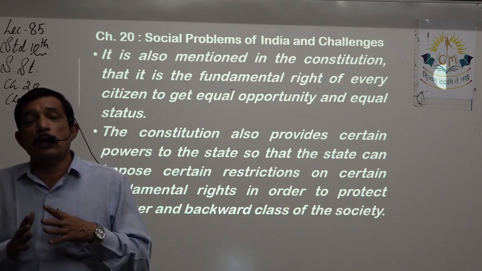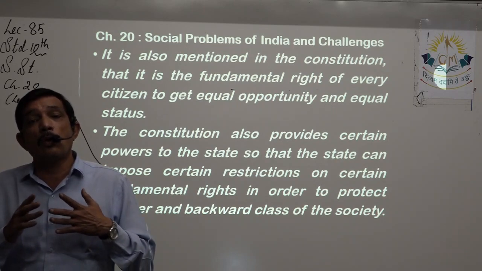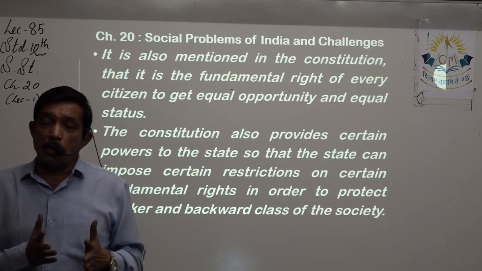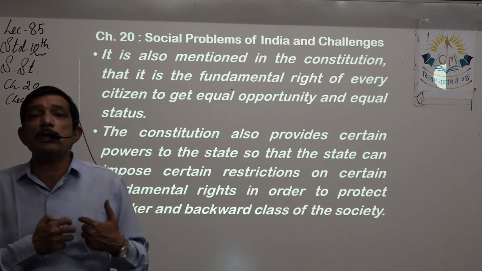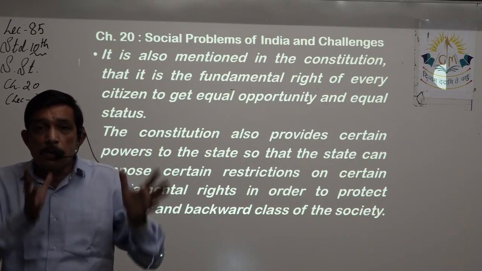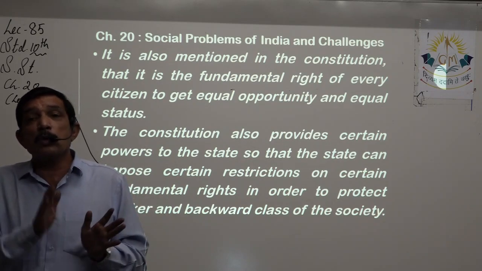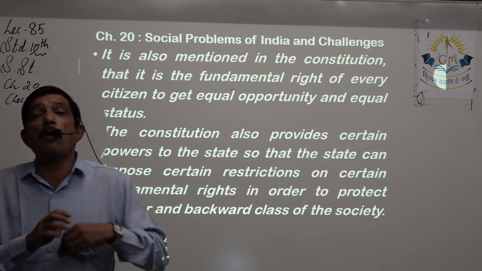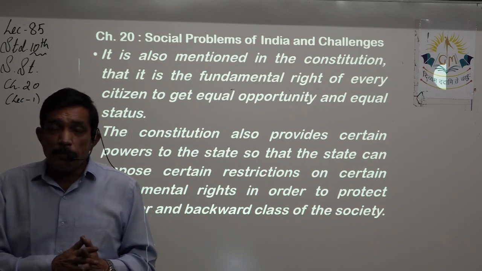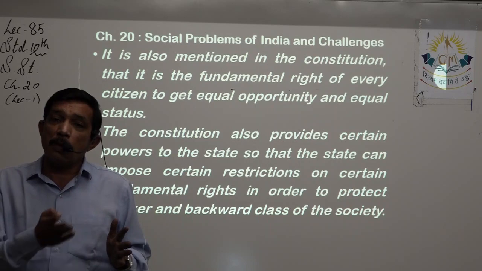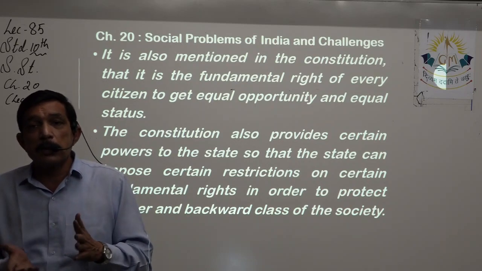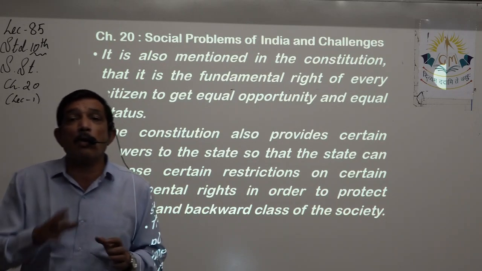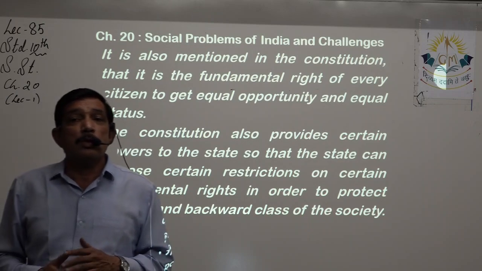So the constitution has given the right not only to the central government, but also to the state government, because the state government is aware of the composition of their state, so they can take better steps and make better rules and regulations, so that these people belonging to minorities, weaker or backward classes can be uplifted by doing some marginal change in the rules and regulations, or by giving special facilities to these people.